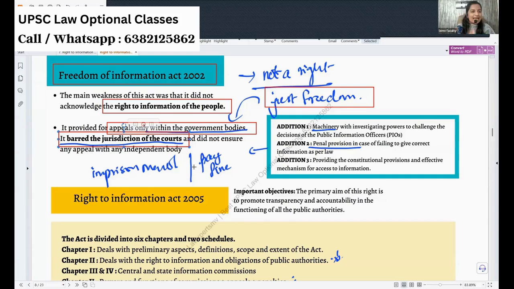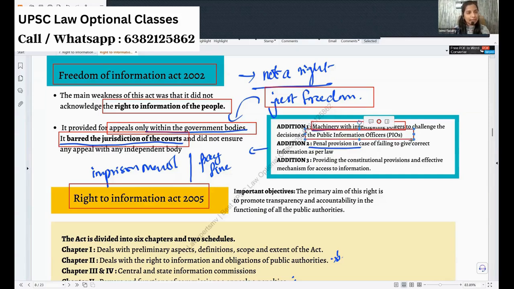That's why this act was scrapped and replaced by our Right to Information Act of 2005. So, what was the new addition brought in the Right to Information Act of 2005? The first addition is the machinery for investigating powers. That is, see, you can challenge the decisions of public information officers.